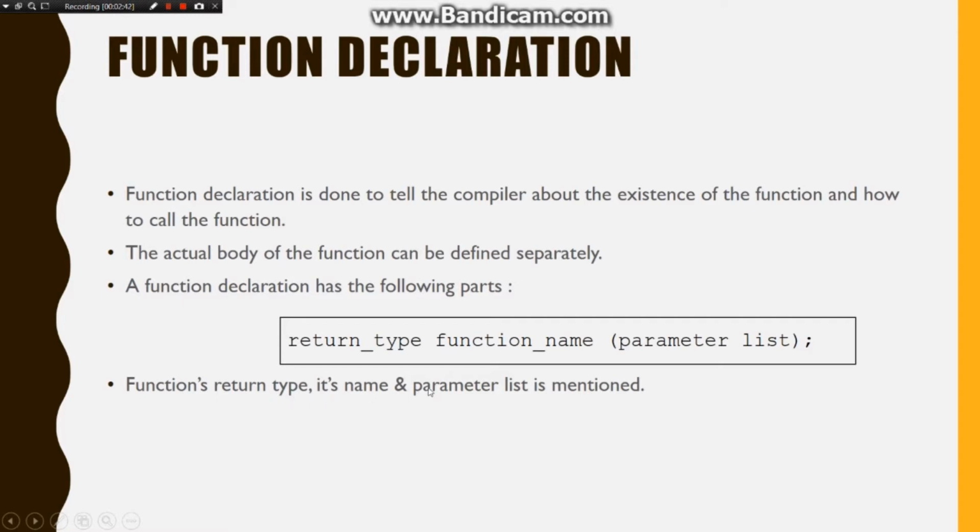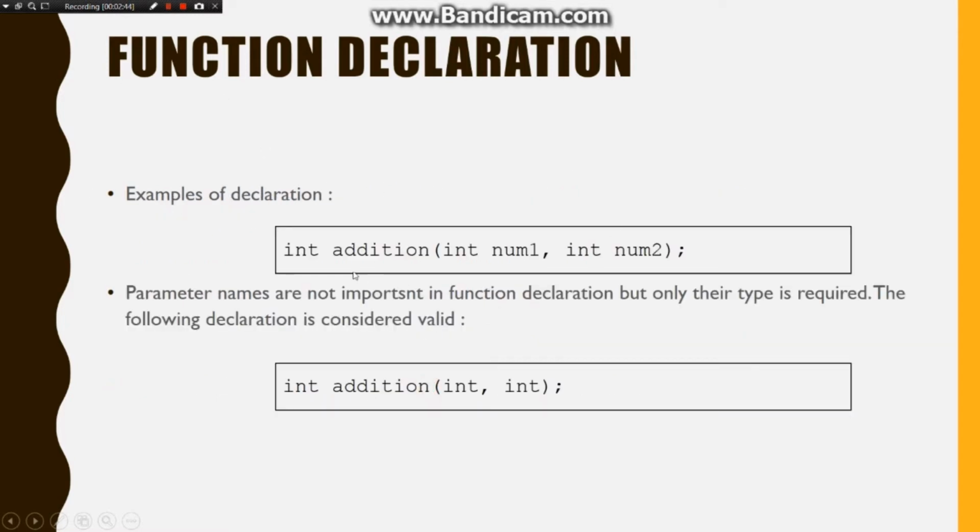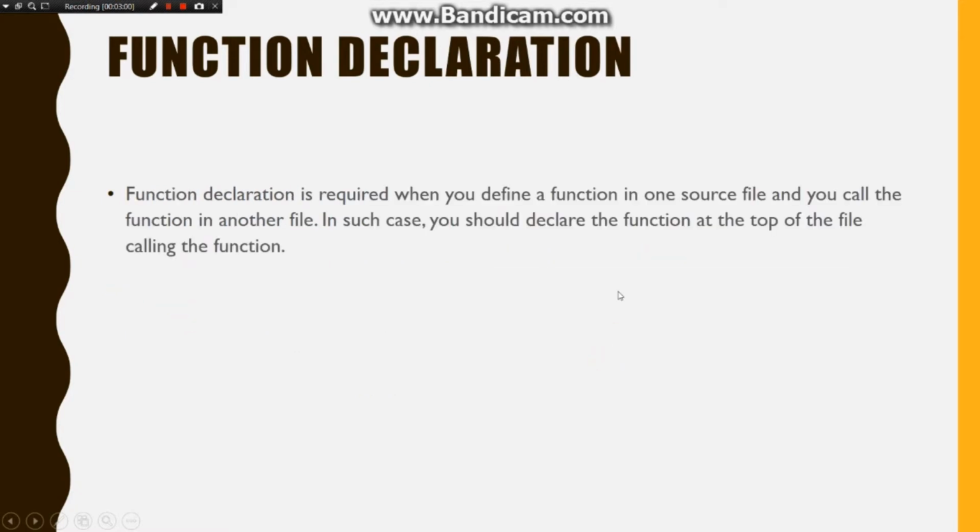Integer addition, this is the example. Integer is the type, addition is the name, and then this is the parameter list. The parameter name is not important. Sometimes we can just write the type only, like integer addition and integer.